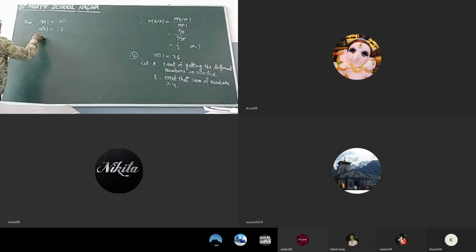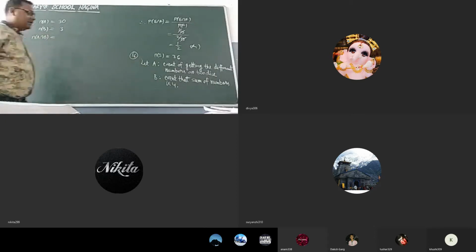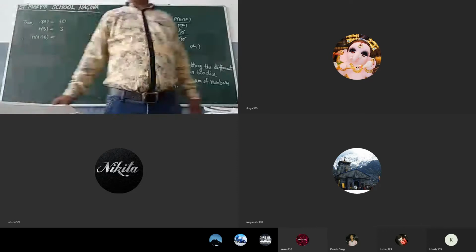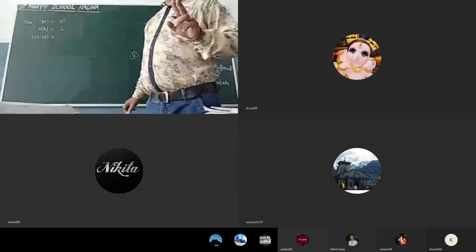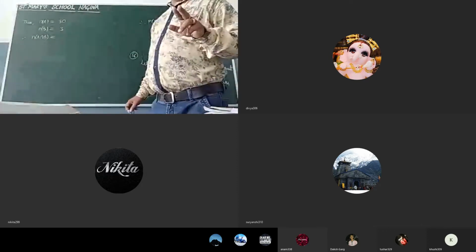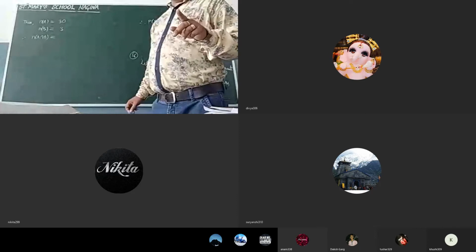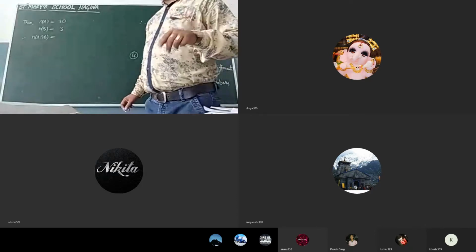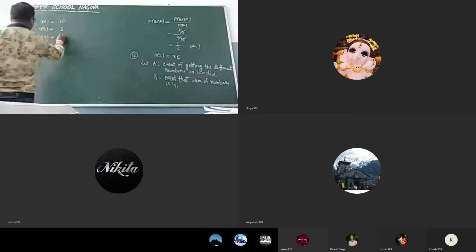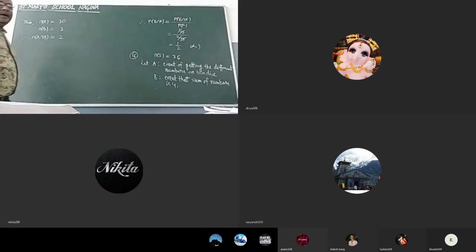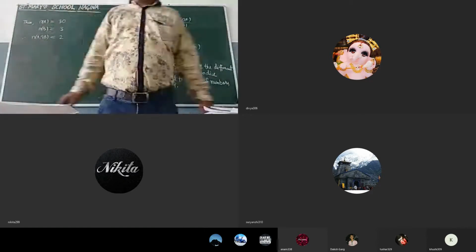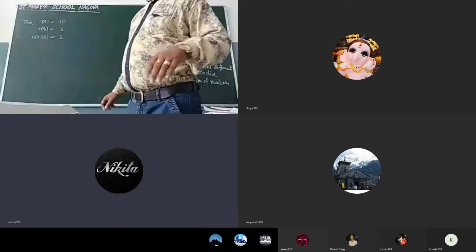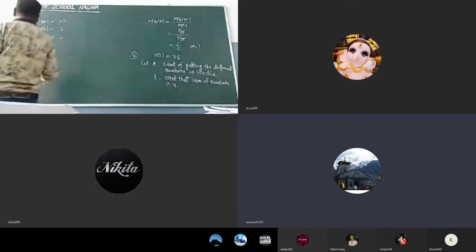Therefore, can A intersection B be common? A intersection B, 2 are common. Suryanshi was saying 1, 3 and 3, 1. They are different numbers. So 2. Is it clear? Yes, sir.